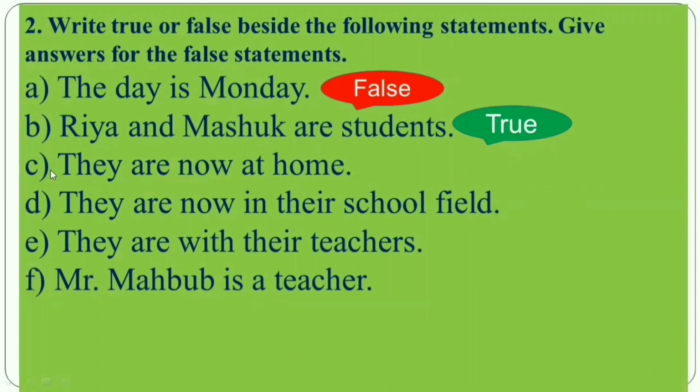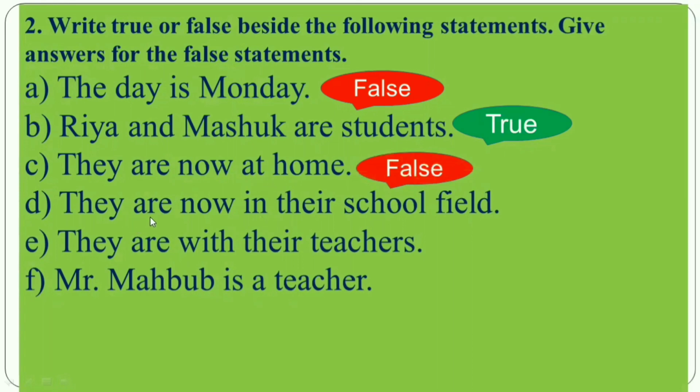See, they are now at home. In the passage, what we have seen? Yes, we have seen that Ria and Masuk are now at school. But here is written, they are now at home. So the statement will be true or false. Can you tell me? Yes, my dear student, you are right. This statement is false. Yes, my dear student.